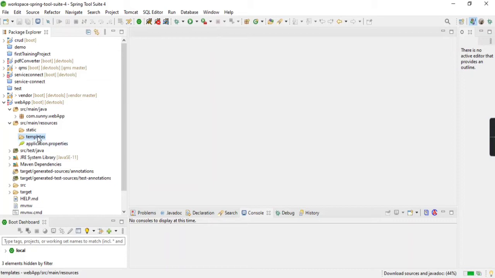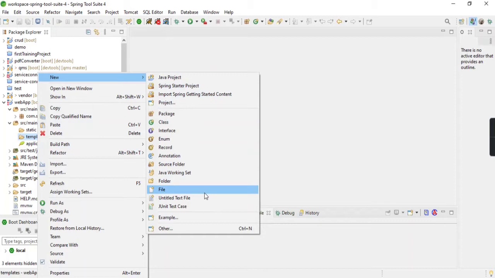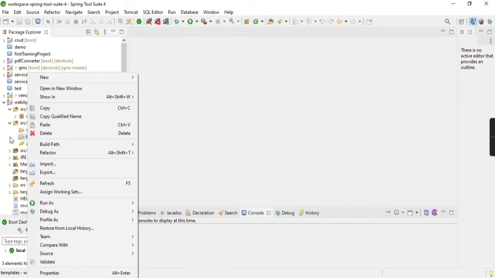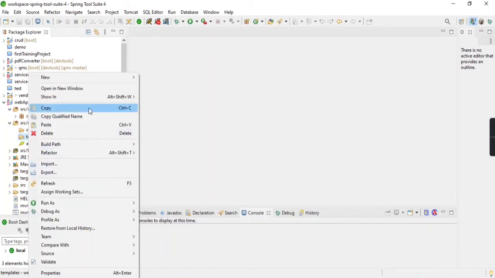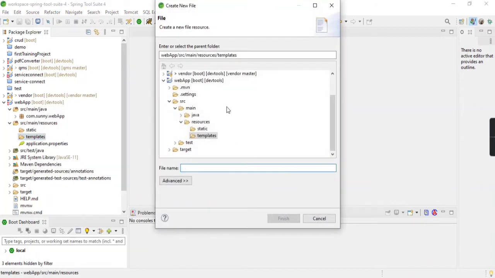So for me to check whether this project is running or not, you just need to create a new HTML file. To create that, just right click on template, new, and file. Click on this file. This pop-up will be opened, and just type index.html, or else you can search it from here also. HTML template will not show.